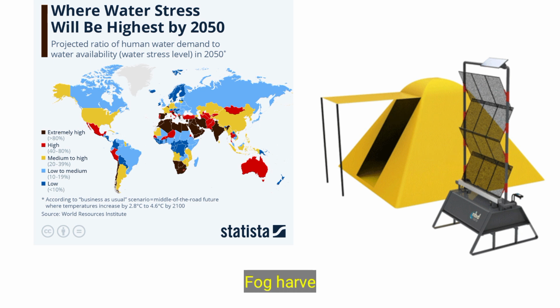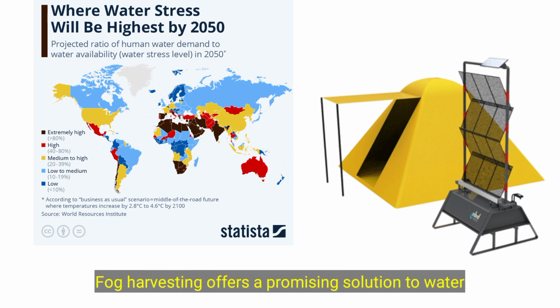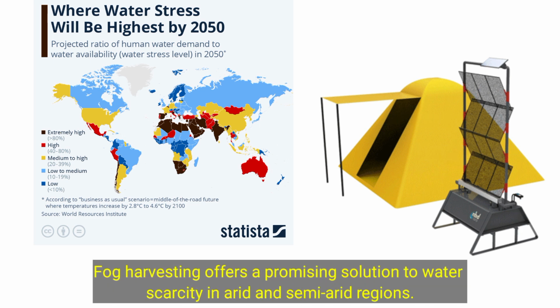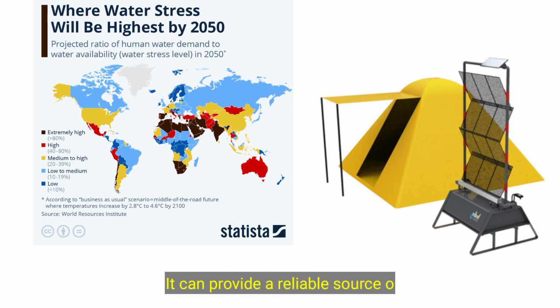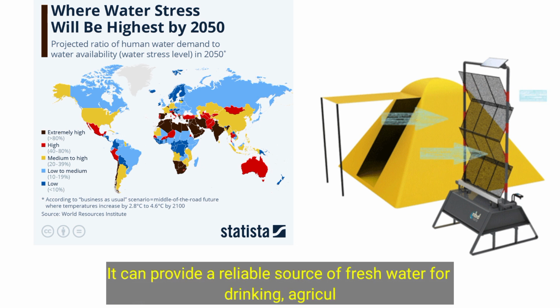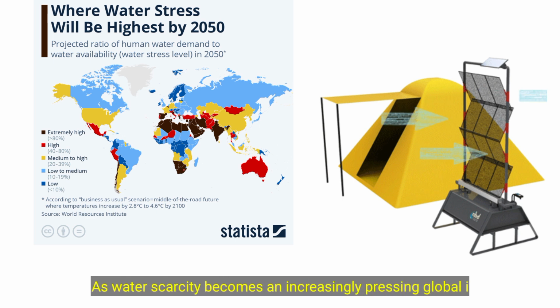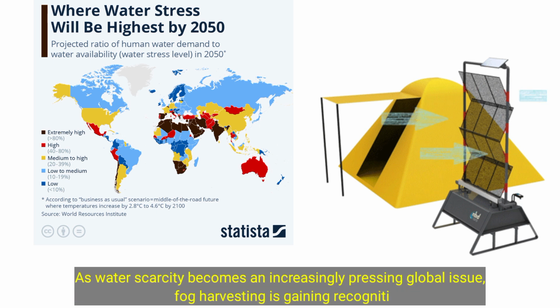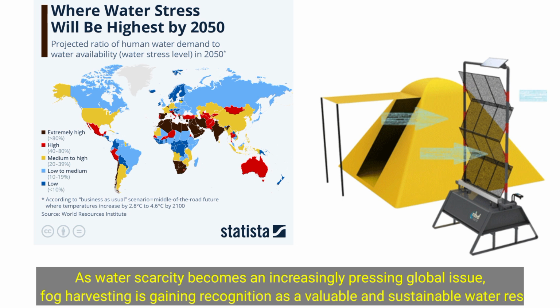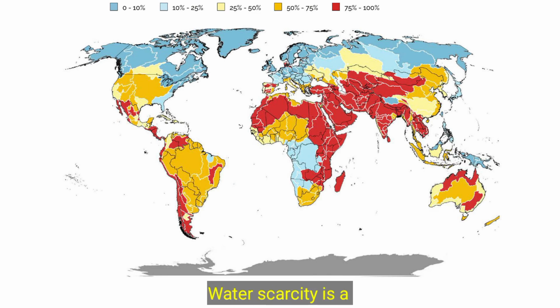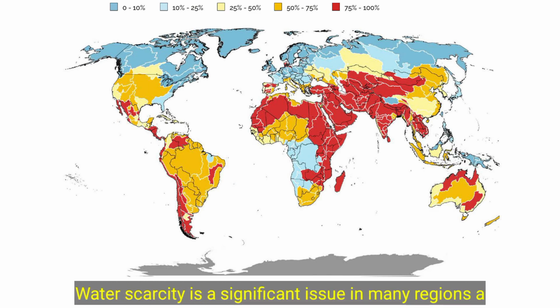Significance. Fog harvesting offers a promising solution to water scarcity in arid and semi-arid regions. It can provide a reliable source of fresh water for drinking, agriculture, and other uses. As water scarcity becomes an increasingly pressing global issue, fog harvesting is gaining recognition as a valuable and sustainable water resource. Water scarcity is a significant issue in many regions around the world.